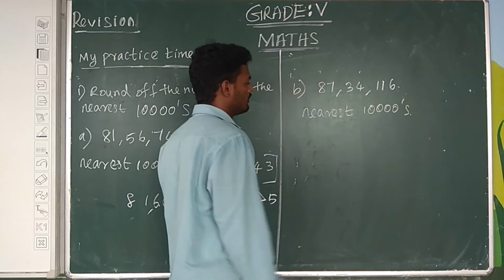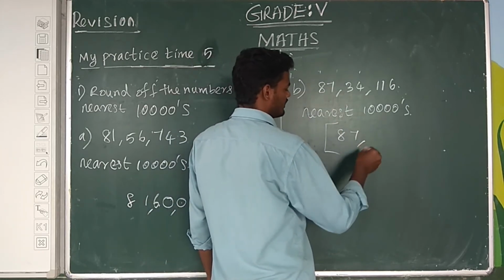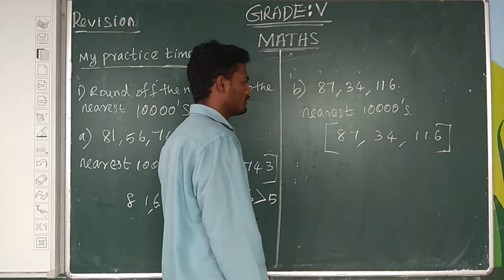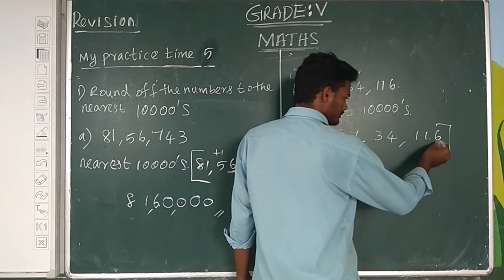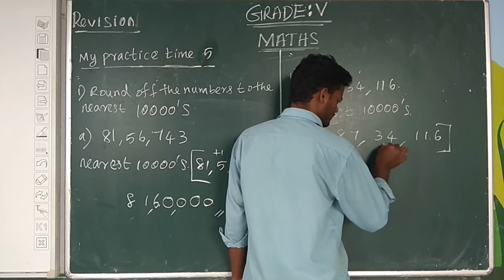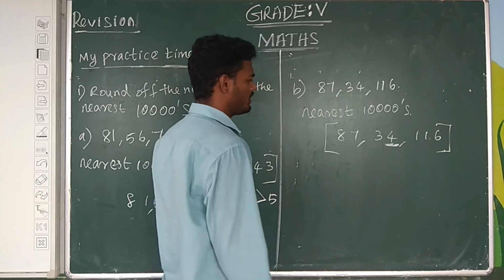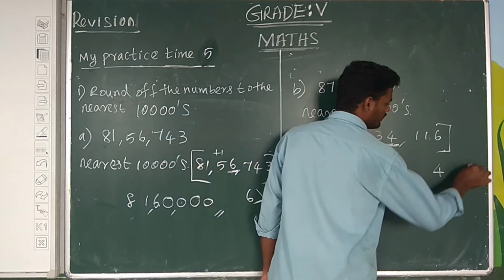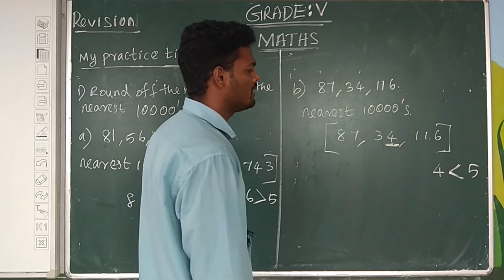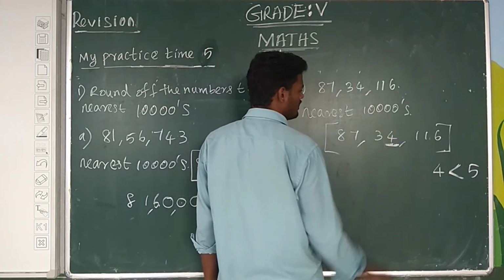Next sum, nearest 10,000. The number is 87,34,116. First we underline the 1000 place digit. The 1000 place value is 4. 4 is comparing to 5. 4 is less than 5. So no changes in the 10,000 place.